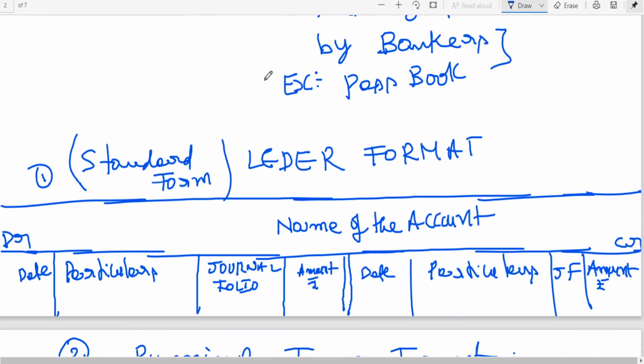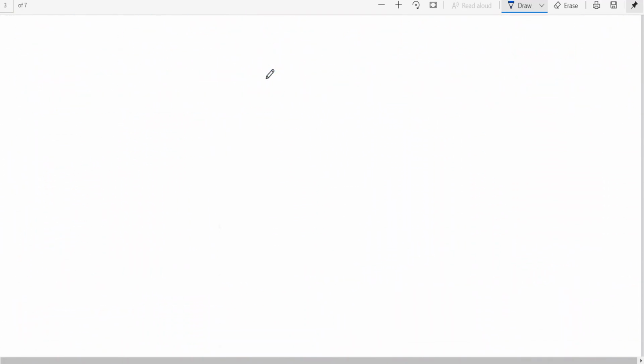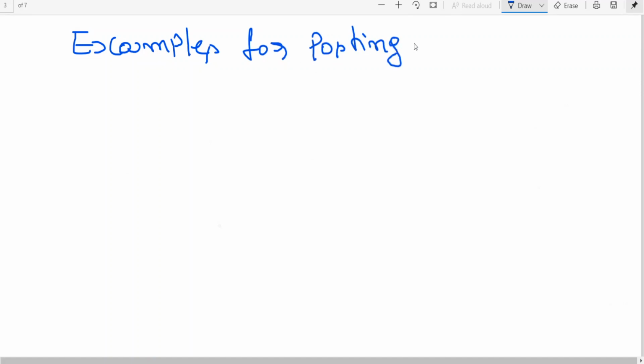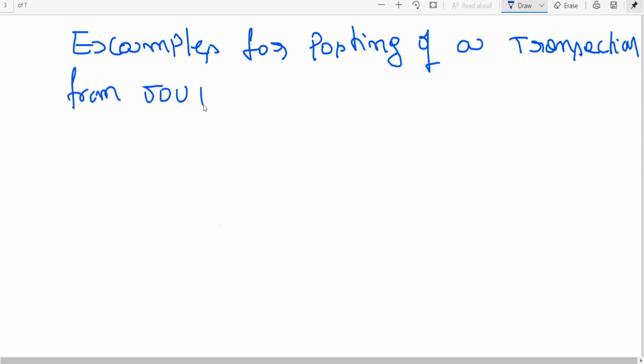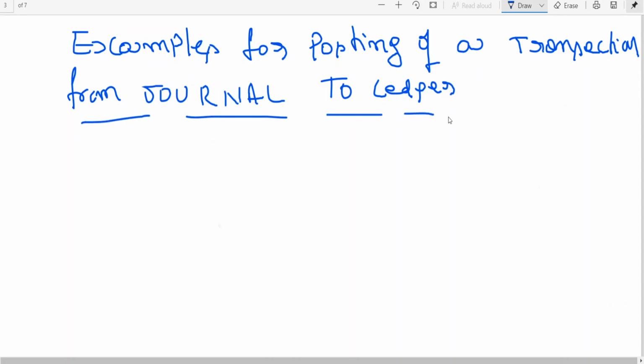I'll be giving you a few examples. Examples for posting of a transaction from journal to ledger. Let us see this now.